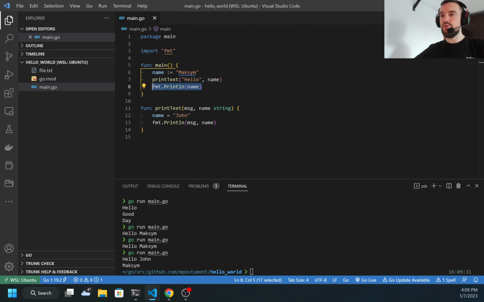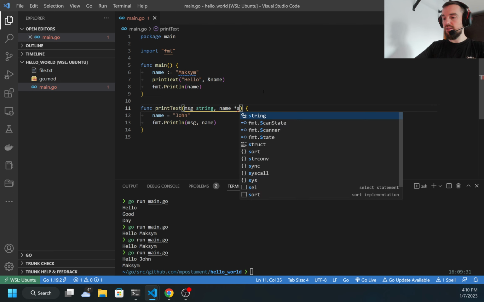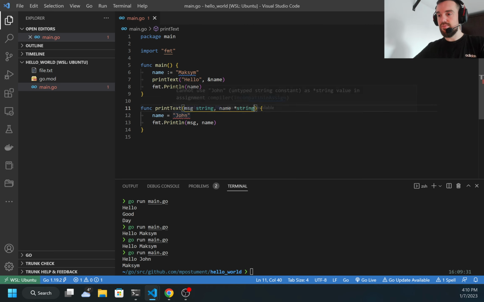So if I want to be able to change this, I need to pass a pointer. To pass a pointer, I need to add this symbol here, and also I need to change the type here to set this pointer. This time I need to move this outside because this will be a different type, and I can type name and it will be a pointer to string. Now I got the error that I cannot assign because I need to dereference it.